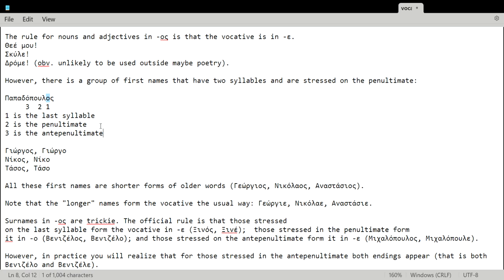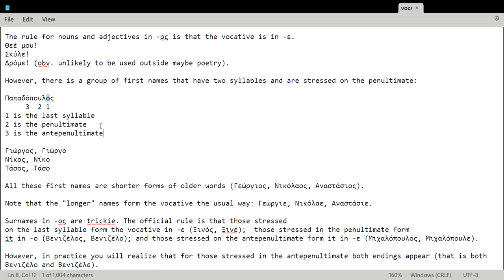Whereas the old name retains the old traditional vocative ending in -e, so Georgios, Georgie, Nikolaos, Nikolae, Anastasios, Anastasie, which retains the ending you would find in ancient Greek as well. The shorter versions become -o, like Yorgos, Yorgo, Nikos, Niko, Tassos, Tasso.